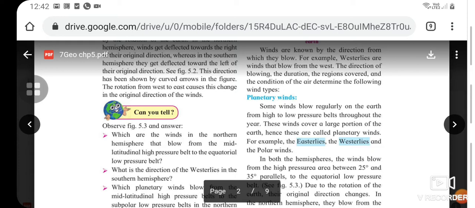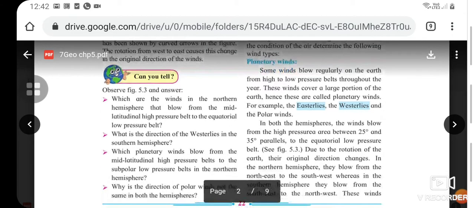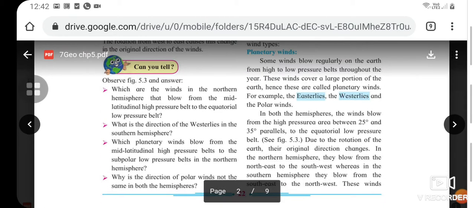Winds are known by the direction from which they blow. For example, westerlies are winds that blow from the west. The direction of blowing, the duration, the regions covered, and the condition of the air determine the following wind types. The first wind type is planetary winds.